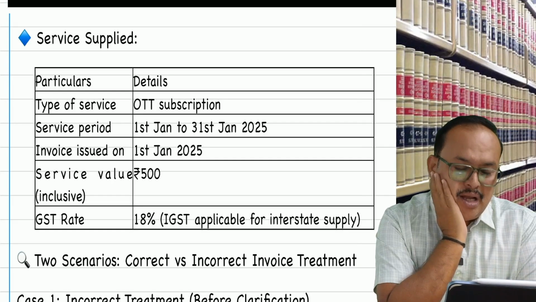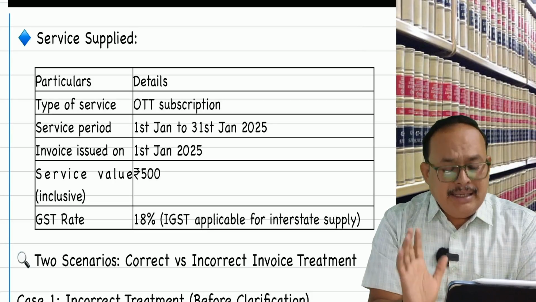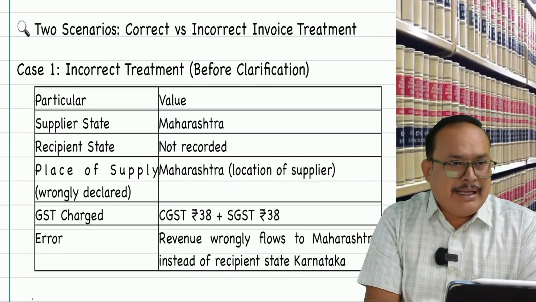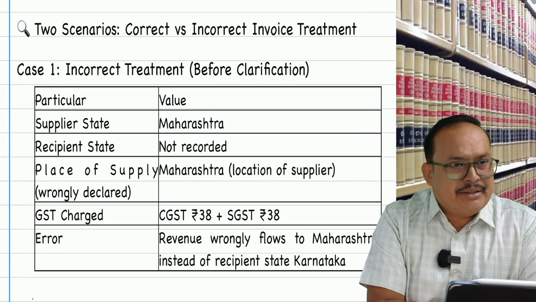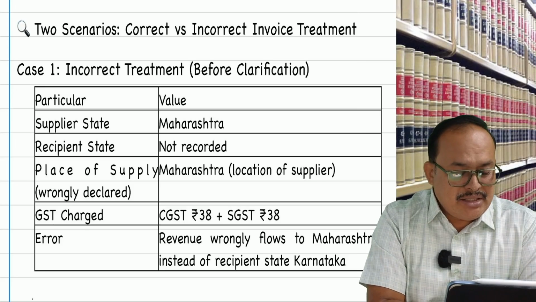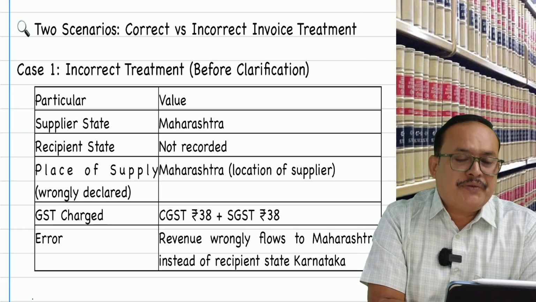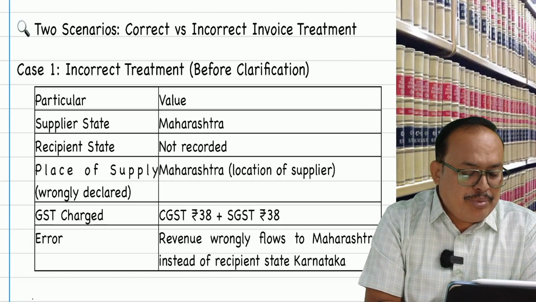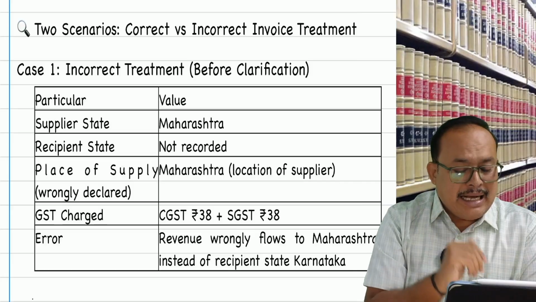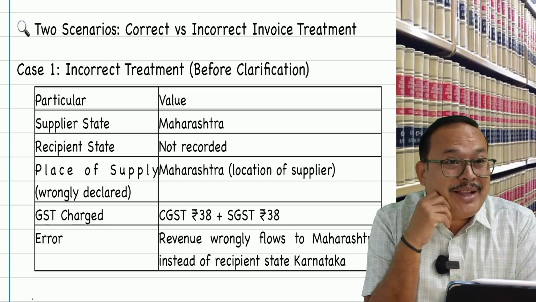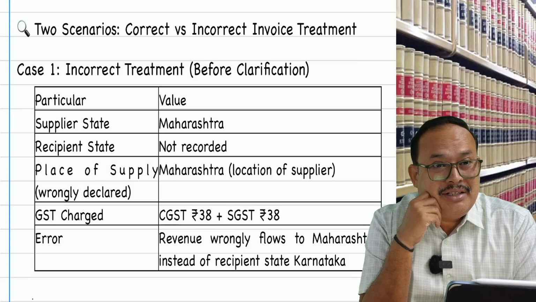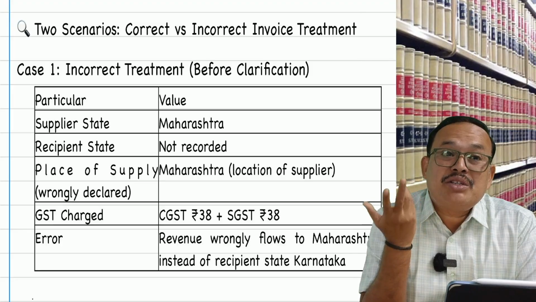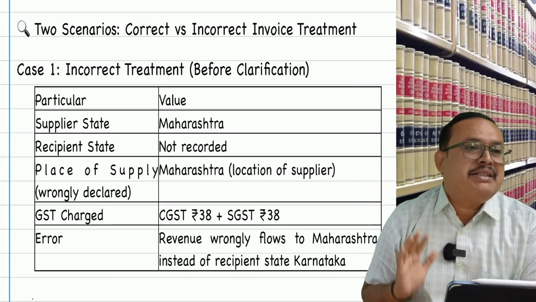GST rate 18%. Here, two scenarios I am taking. Before this clarification, what was the law? Supplier of state Maharashtra, recipient state not available, place of supply declared as Maharashtra because of 12(2). If the recipient is an unregistered person and the recipient address is not available to the supplier, 12(2) says the location of the supplier. So accordingly it is decided and CGST is charged.